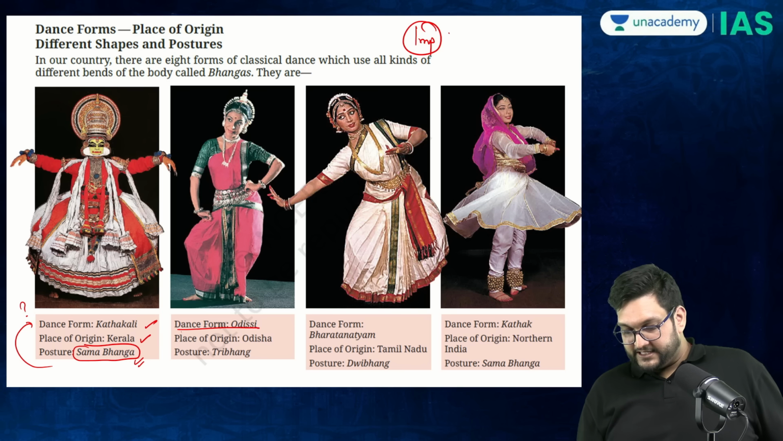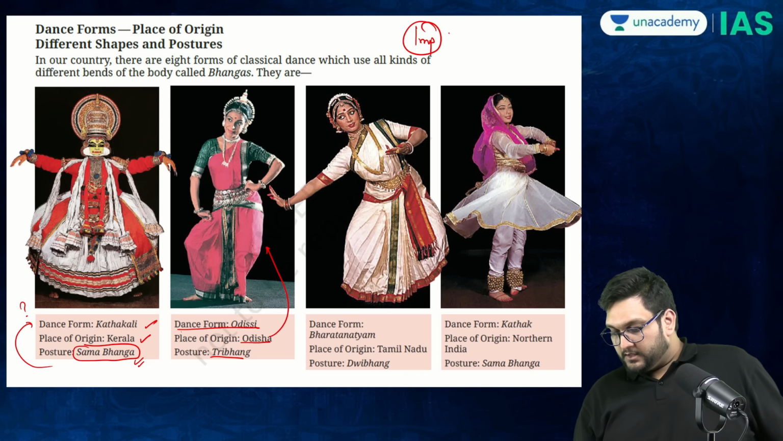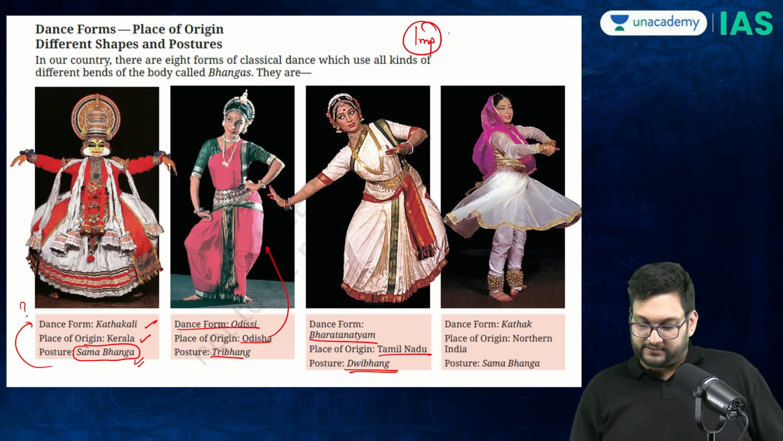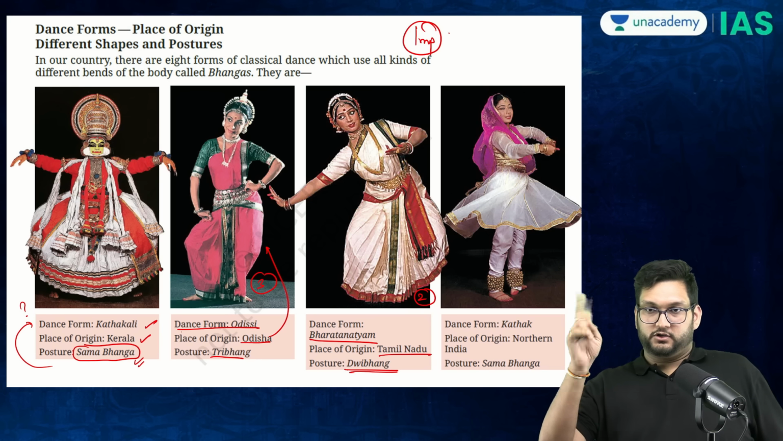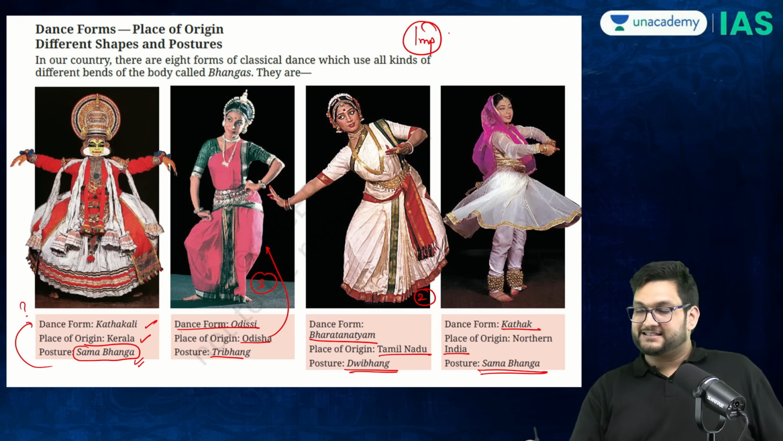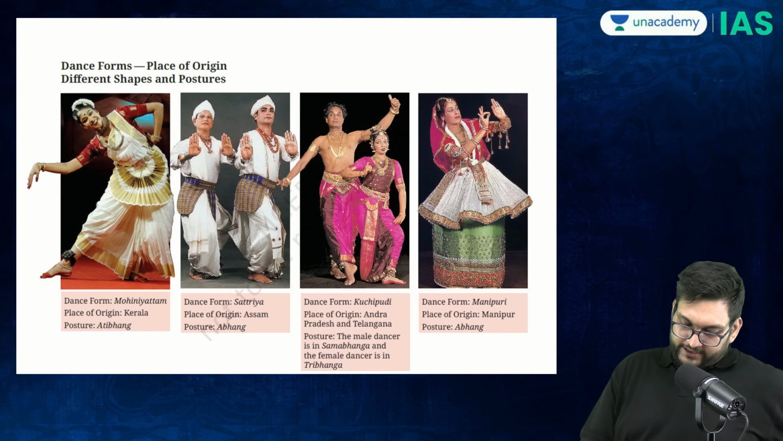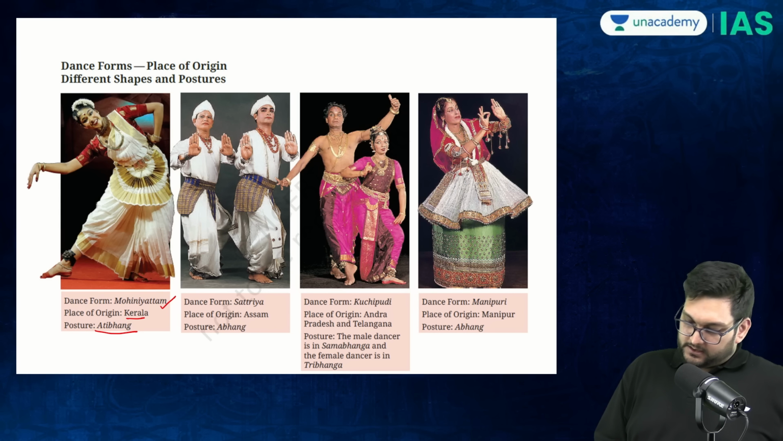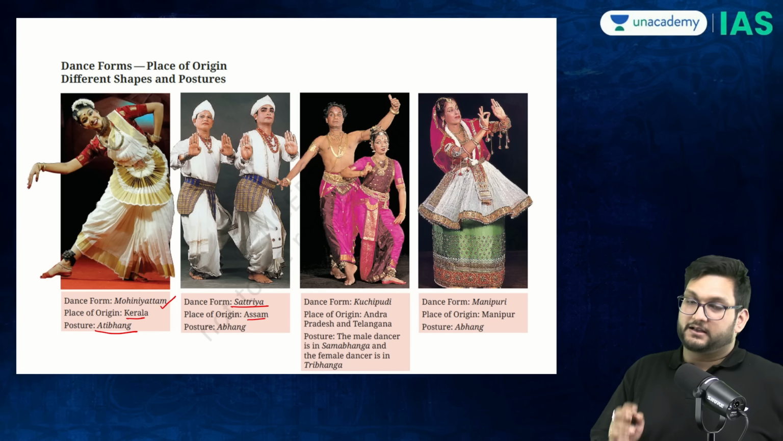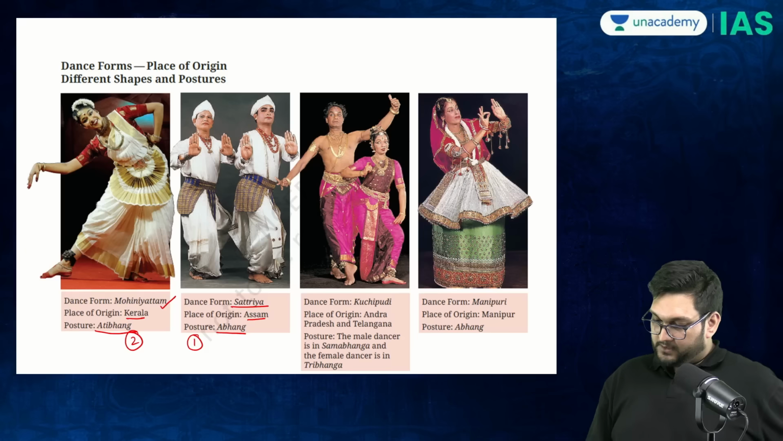Then, Odissi dance, Odisha, Tribhanga, very celebrated Tribhanga. Bharatanatyam, Tamil Nadu, Dvibhanga, which is two bhag. This is three bhag, this is two bhag. Kathak, Northern India, UP, mostly Samabhanga. So these are two same postures but in different dances. Then Mohiniyattam, Kerala, Atibhanga. Sattriya, Assam, Abhanga. So now you have a whole set of postures which are mentioned here. You should know them.